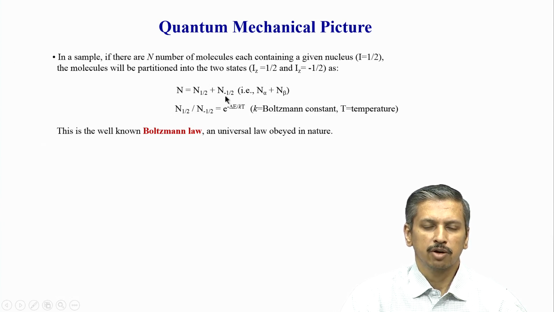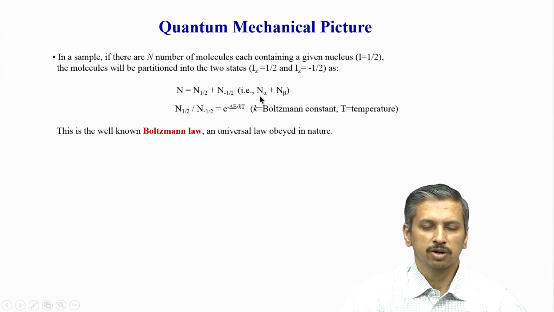Let us say the number of molecules in the ground state we call n alpha, that is n plus half, and the molecules in the excited state we call n beta, n minus half, because remember the beta state is higher energy and the plus half alpha state is lower energy. So the total number of nuclei or sample molecules is n alpha plus n beta.